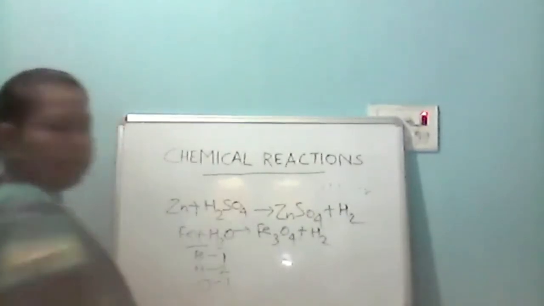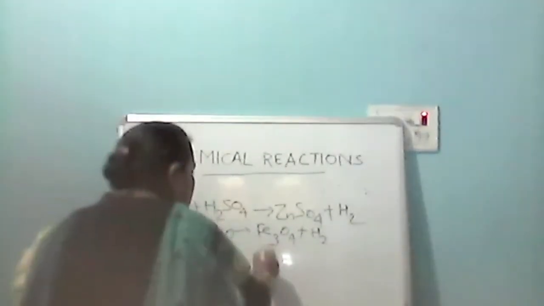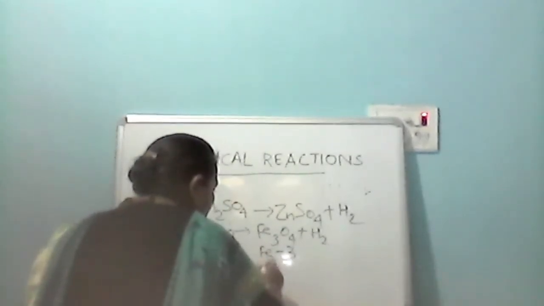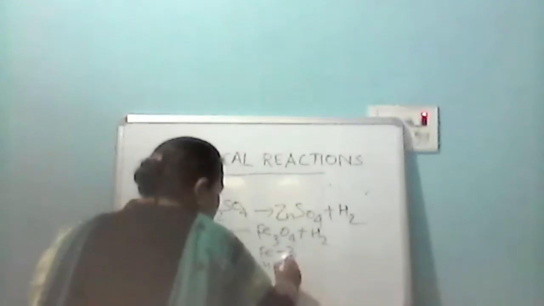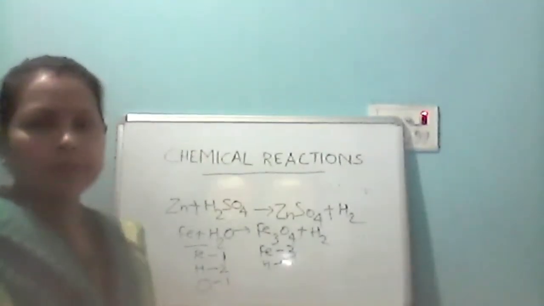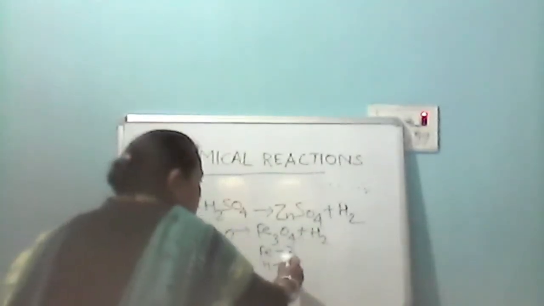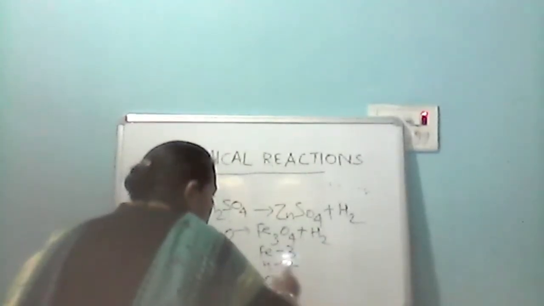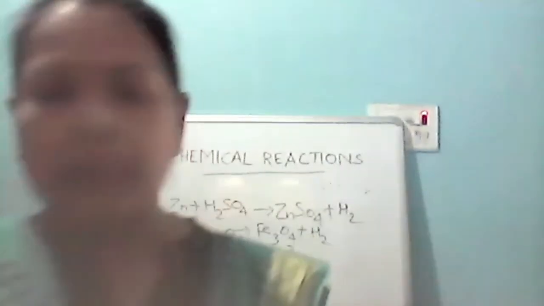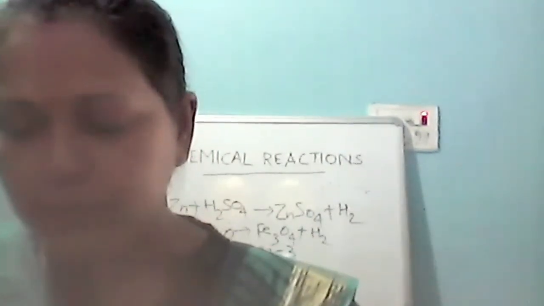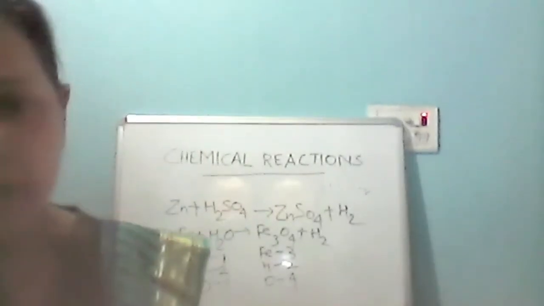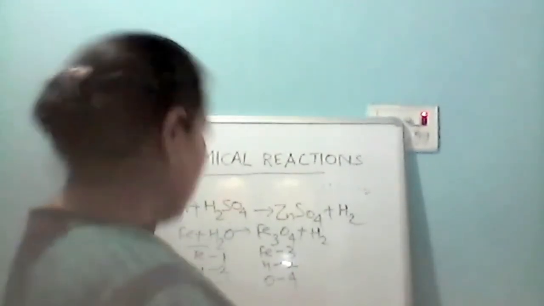Now on this side, iron is 3, hydrogen is 4, hydrogen कितना है, 2, and oxygen is 4. Now whether it is a balanced chemical equation or an unbalanced one, कौन सा chemical equation है, balanced की unbalanced? It is an unbalanced chemical equation.